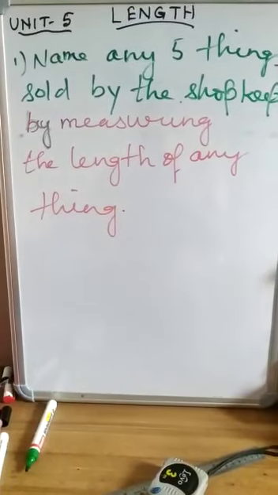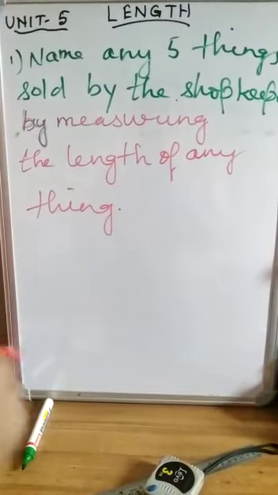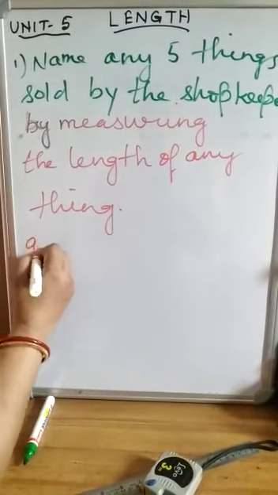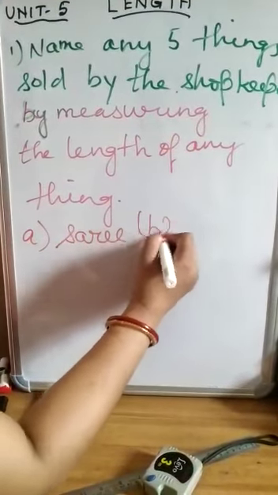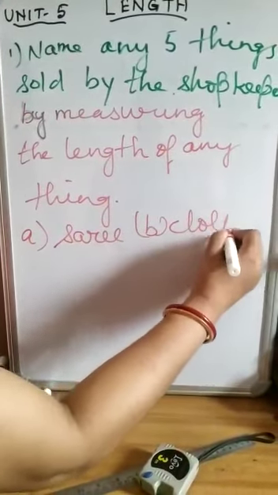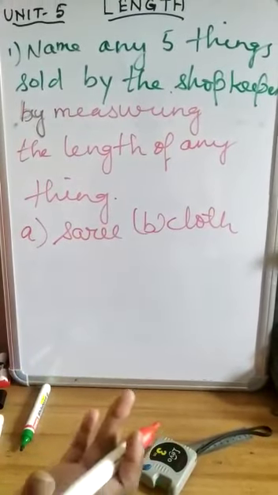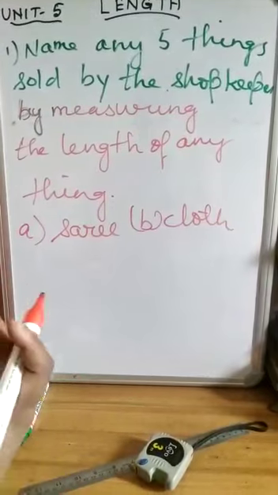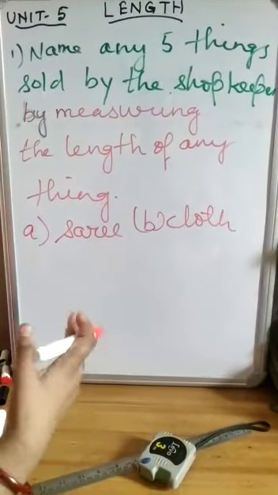First thing, when we go to a clothes shop, a sari shop, so first thing, sari. Second is cloth. Whenever you go to buy cloth to make your skirt and shirt, how does the shopkeeper give it to you?